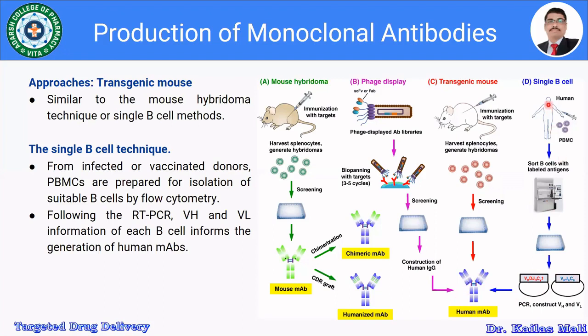Whether it is the single B cell or the phage display, these are the novel methods which are used to prepare the humanized or human monoclonal antibodies. And mouse hybridoma and the transgenic mouse are the old methods for the preparation of the monoclonal antibodies. So this is about the production of the monoclonal antibodies.